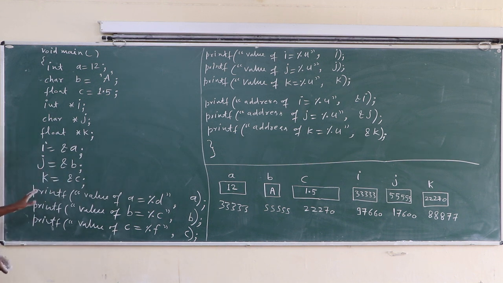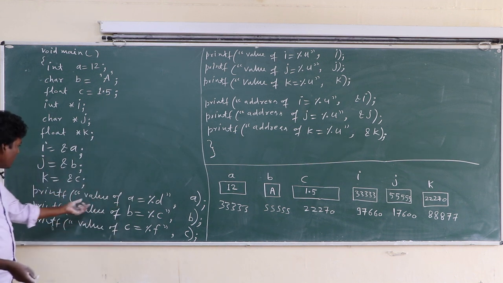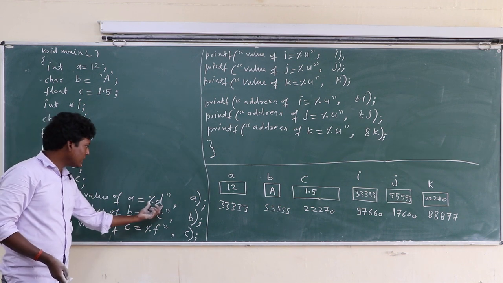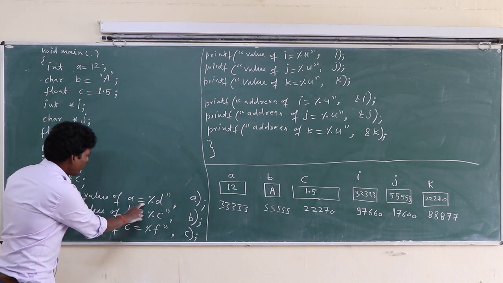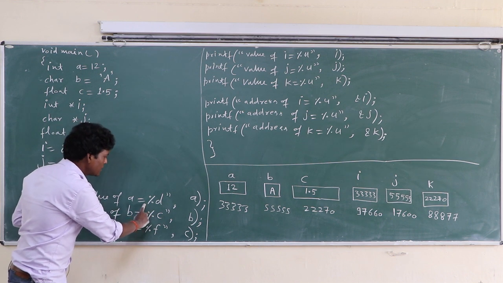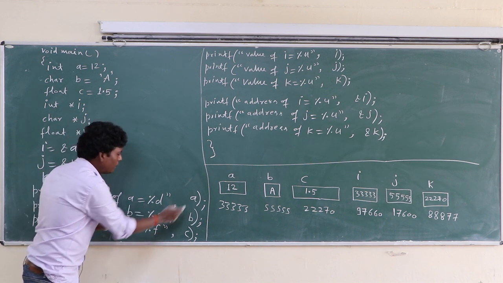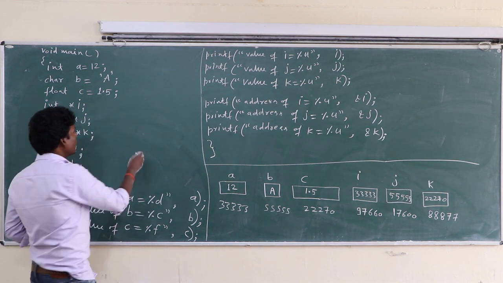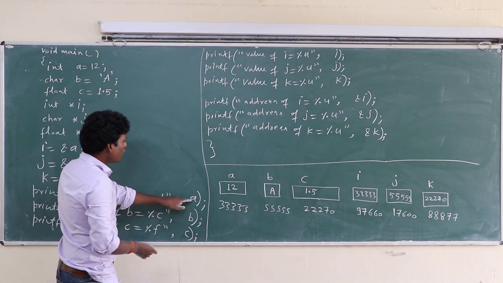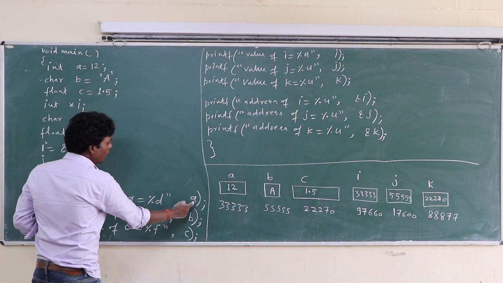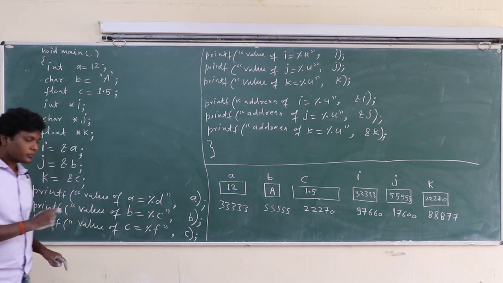Okay, class. So let's see what will be the output. Value of A equal to %d. This text from here to here is copied as it is. In place of %d, A will be printed. So what will be the output, class, here? What will be the output here? 12. Here output will be 12.